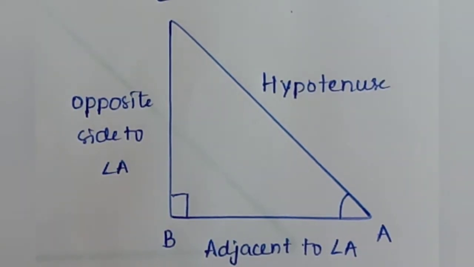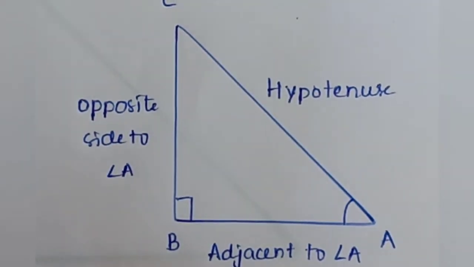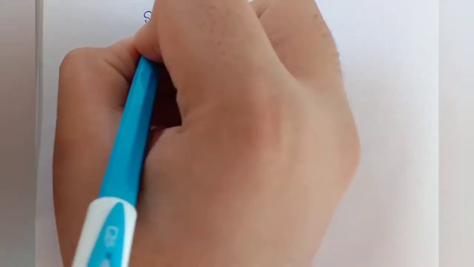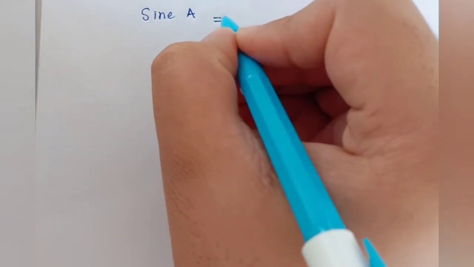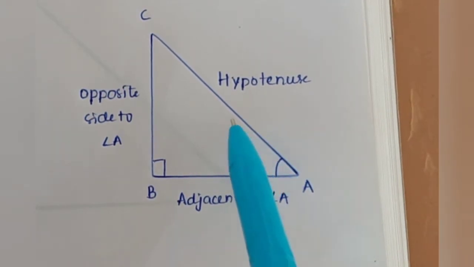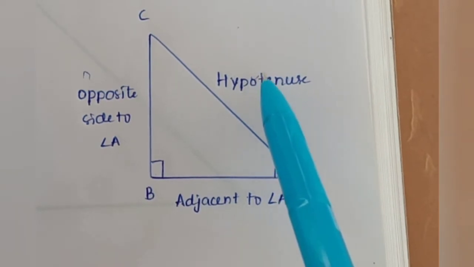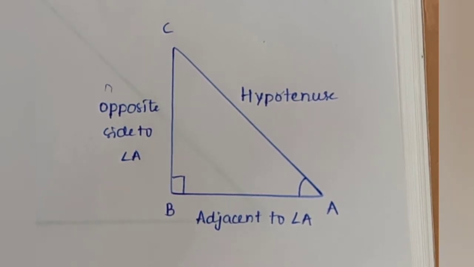Then let's go serially. The definition of sine A: let's come to the triangle once again. Sine A can be defined as the ratio of the side opposite to angle A to the hypotenuse. Hence, we can conclude that the ratio of the opposite side of an angle to the length of the hypotenuse is constant in all similar right angled triangles.